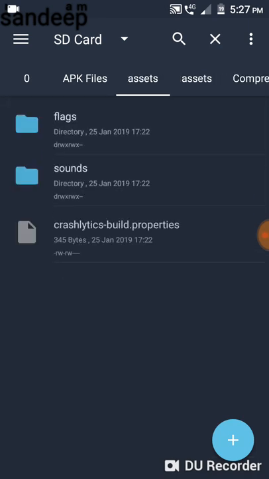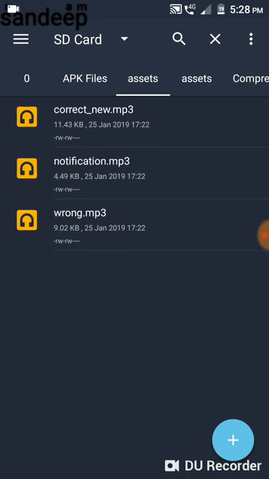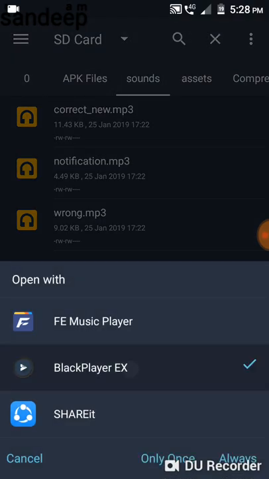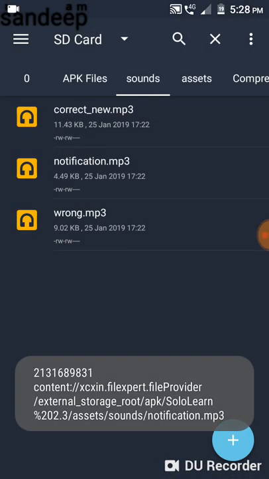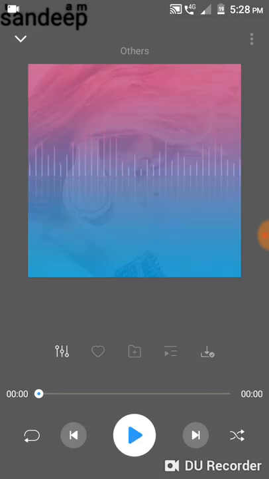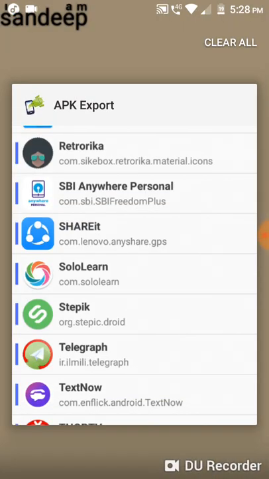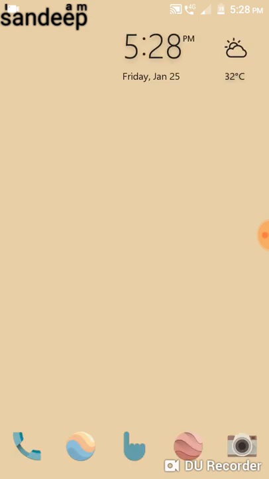So here I'm going and checking each and everything. Here you can find it in the sounds folder. So here I can get every mp3 notification. Here you can see notification. Let me open this. Oh, something happened. See, you can hear the notification ringtone. So in this way you can easily extract the notification of any app by compressing and decompressing the APK.